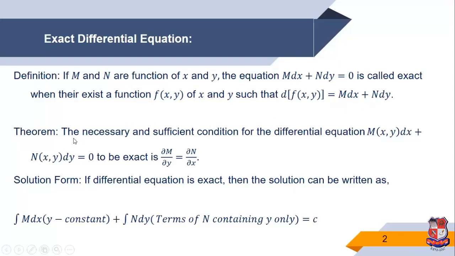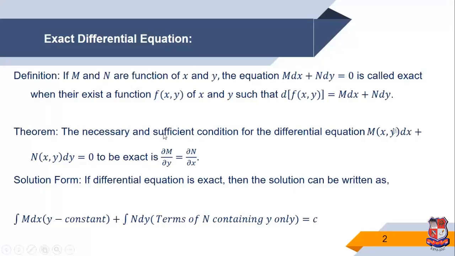The theorem: the necessary and sufficient condition for the differential equation M dx plus N dy is equal to 0 to be exact is del M by del y is equal to del N by del x. So this condition, del M by del y equal to del N by del x, is a necessary and sufficient condition for the differential equation M dx plus N dy is equal to 0 to be exact.